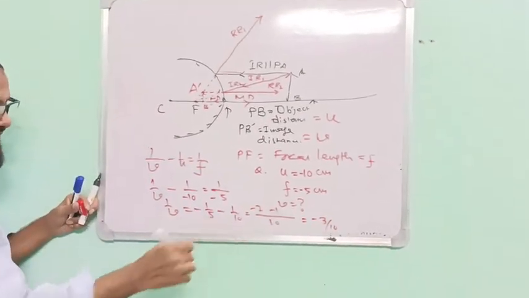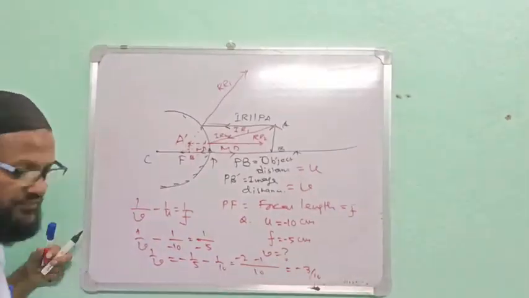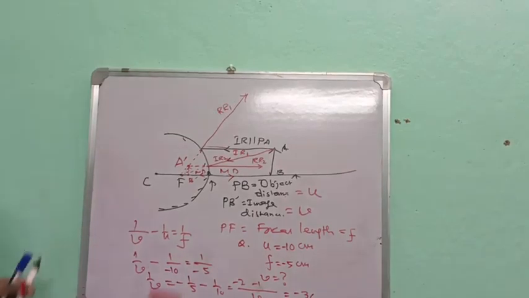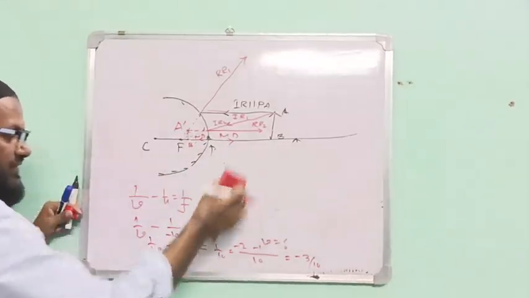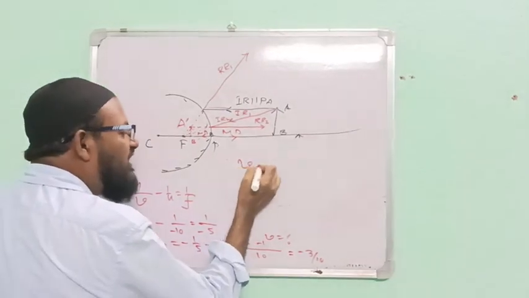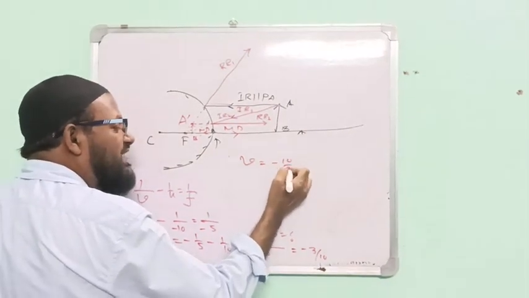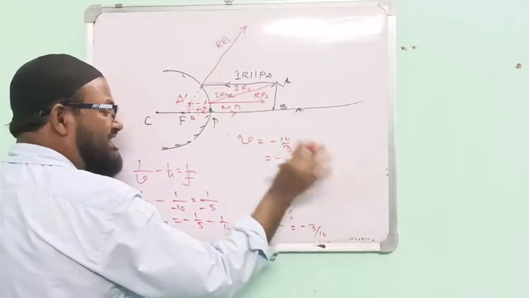What is V? Sir, V equals minus 10 by 3, that is minus 3.3 centimeter.